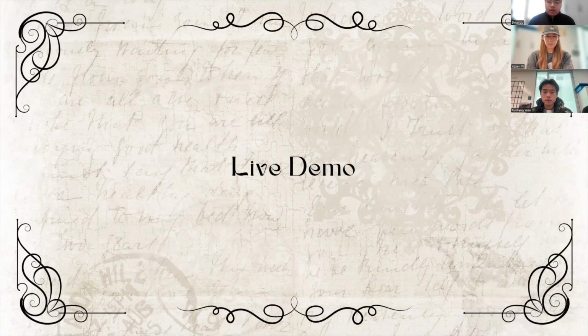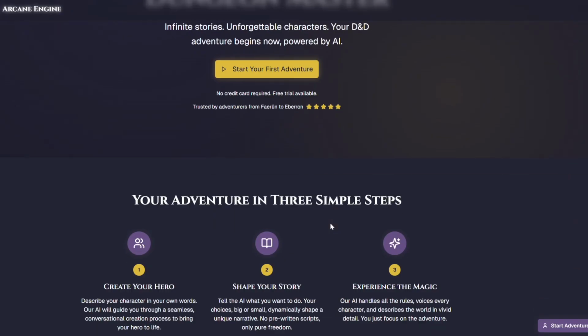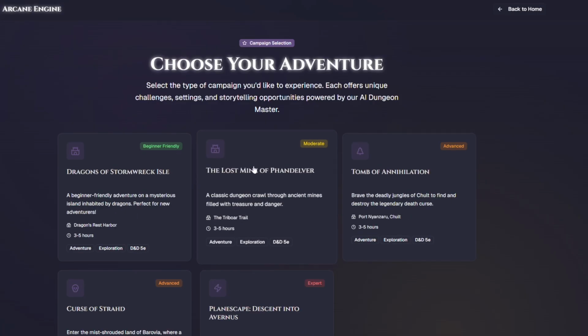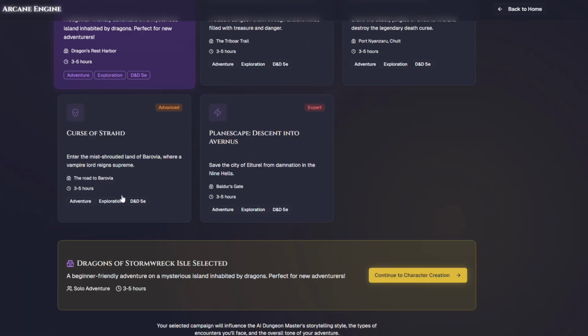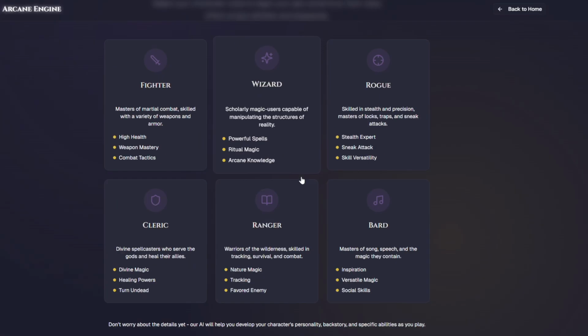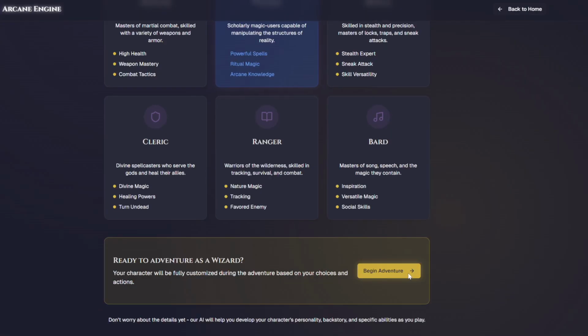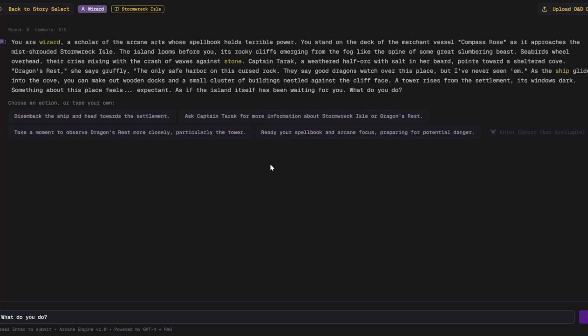Next is a live demo of our application. This is our main page of the application, and then we will click Start Adventure. From this set of campaigns, we can select our favorite one to enter. Then we can also select from a range of characters. I will select Wizard here. Okay, just wait for the DM to start our game. After reading this, you can select from one of these actions provided below.